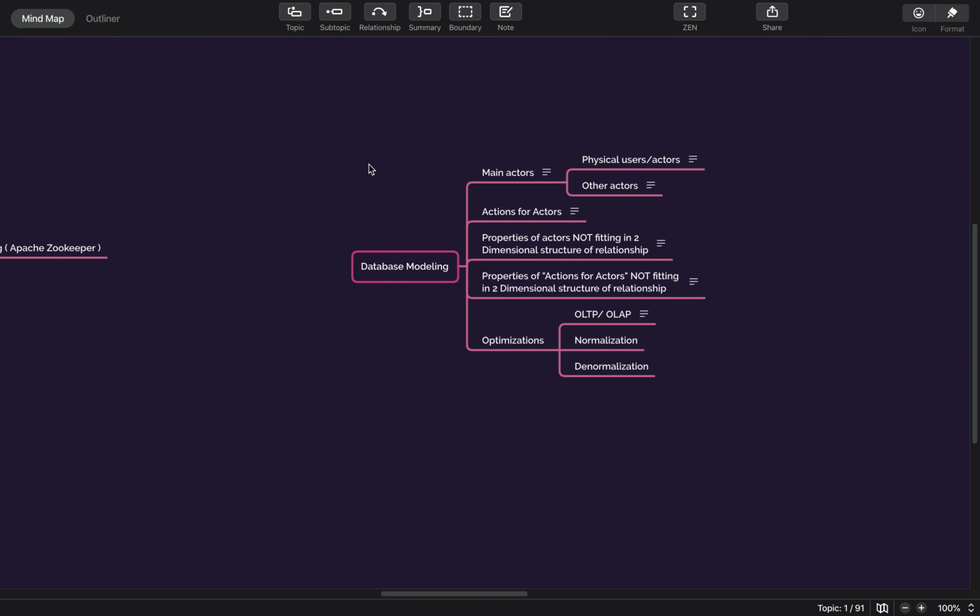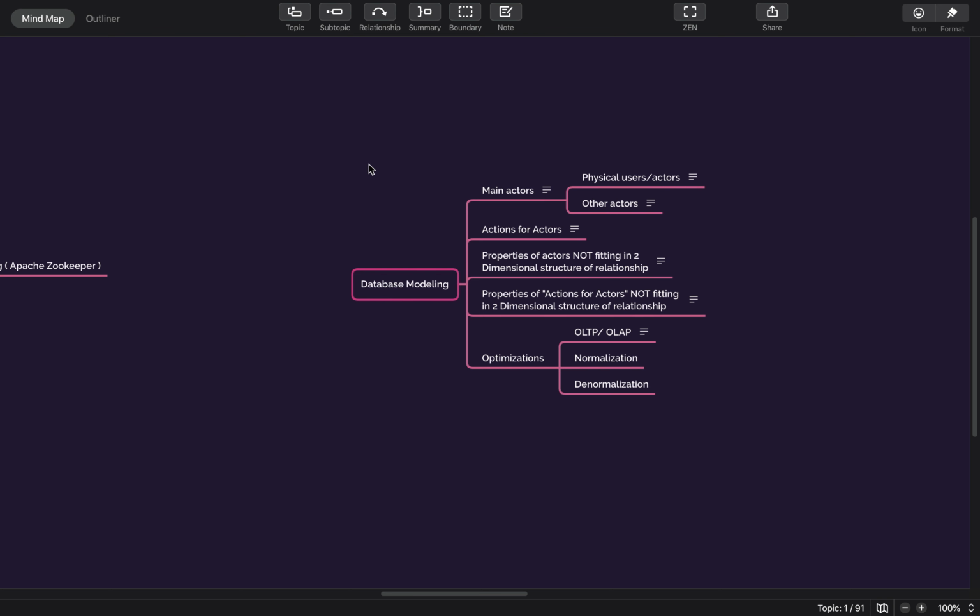Okay, so this is the important part that we wanted to discuss in this particular task. A lot of people face a lot of issues in modeling a particular database. I read somewhere how we can make it very simple.